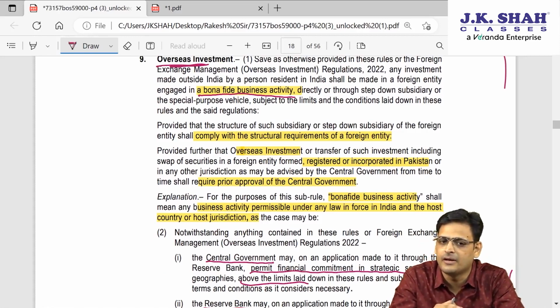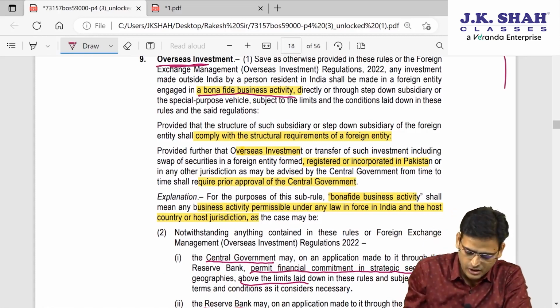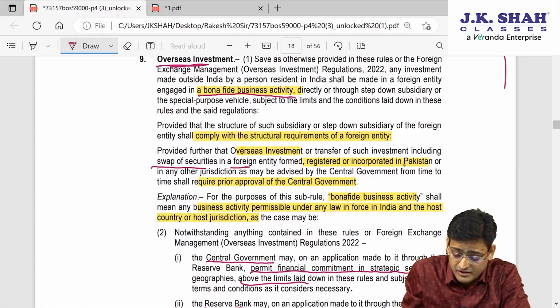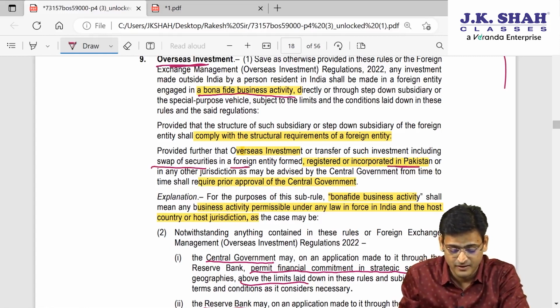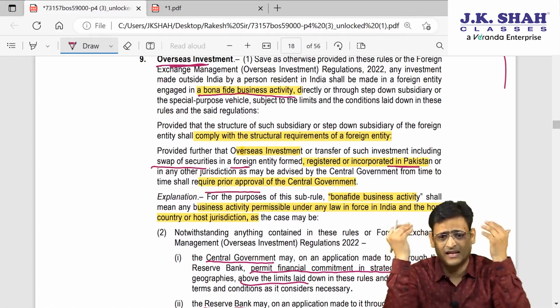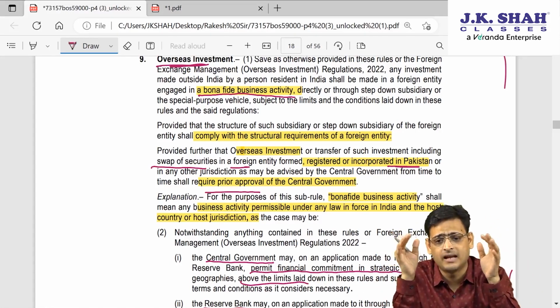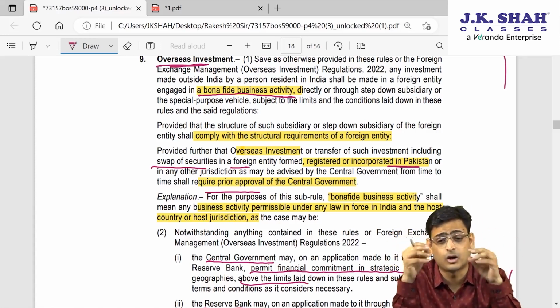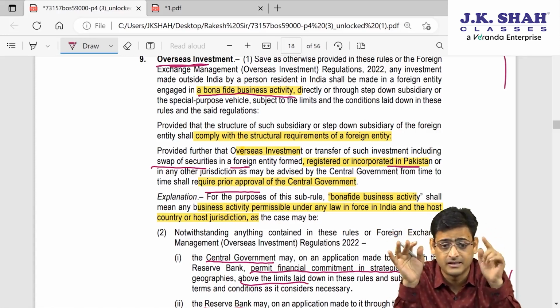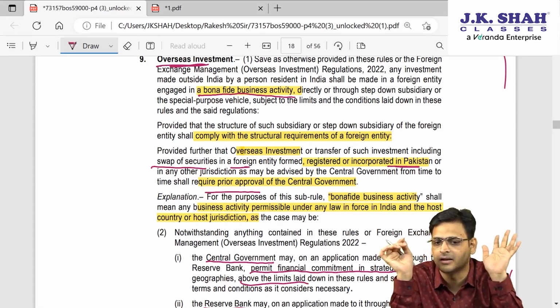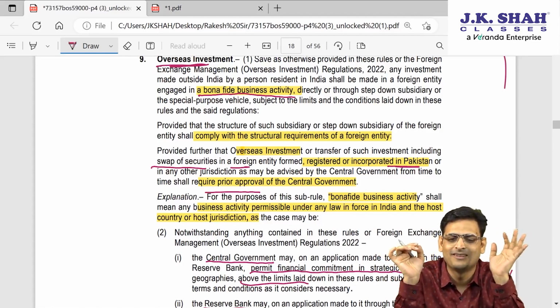If you are making an overseas investment, including swap of security, means derivatives, in a foreign entity which is registered in Pakistan, then you need prior approval of the central government. Let's say I am an Indian entity, Indian party, and I want to make an investment in a foreign entity registered anywhere across the world, I can do it. But if you are planning to do it in a foreign entity which is registered in Pakistan, take prior approval from the central government.